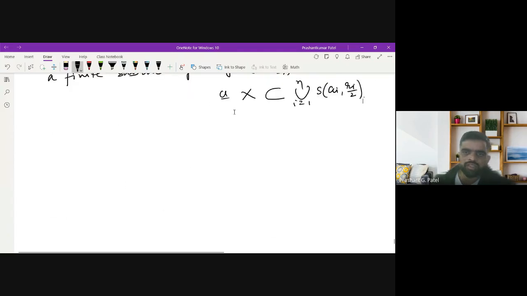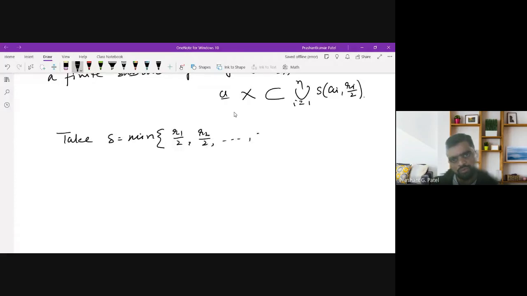Now our objective is to choose a delta, because I want to find out that f is uniformly continuous. As per the definition of uniform continuity, for every given epsilon there exists a delta, and that delta depends only on epsilon, not on x. So I am taking delta to be the minimum of r1/2, r2/2, up to rn/2, whichever is the minimum of these.